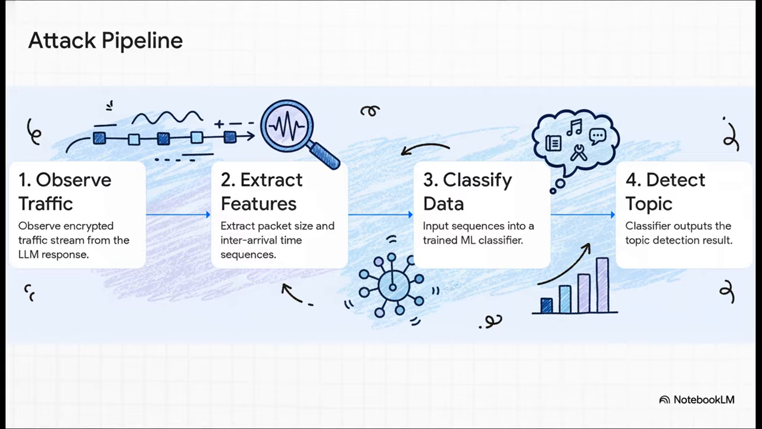First, the attacker observes the encrypted traffic from the LLM's response. Second, they extract 2 key features, the sequence of packet sizes and the time between each packet's arrival. Third, they feed these sequences into a trained machine learning classifier. And fourth, the classifier outputs its conclusion on what the topic was.